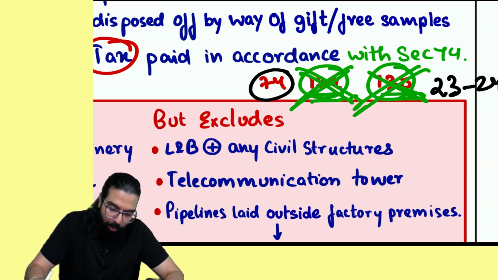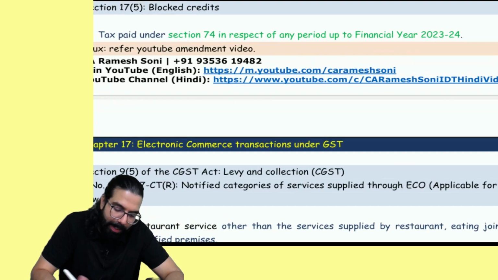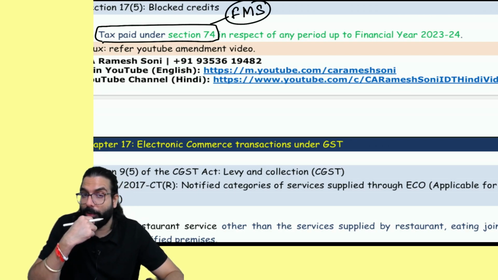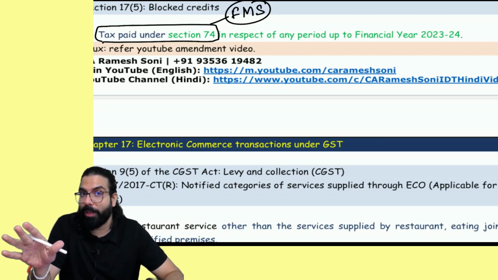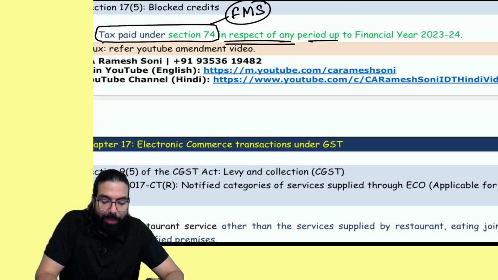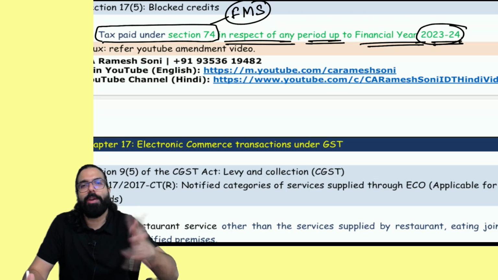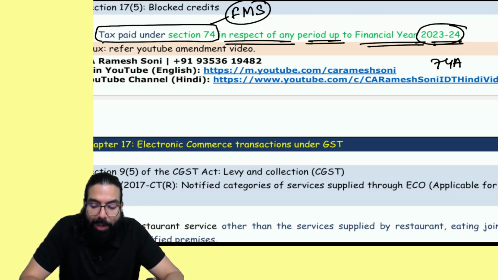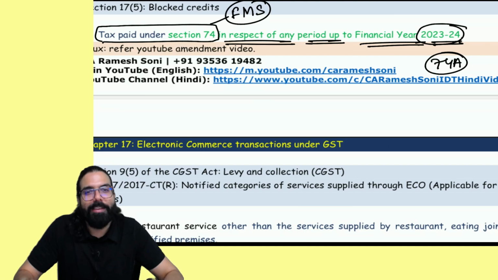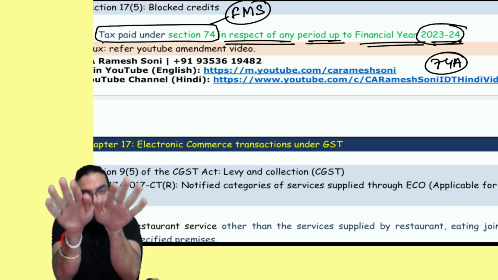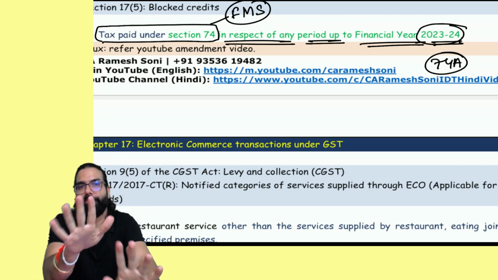So what they have now told is, sir, any tax paid under section 74, which is because of fraud, willful misstatement and suppression, that is, a demand order in case of fraud, willful misstatement and suppression, and you paid any tax because of that fraud in respect of any period up to the financial year 2024. Because after 2024, section 74A has come. And you know what, everyone? Sections 73 and 74 are no more there. Sections 73 and 74 have now been merged into 74A.